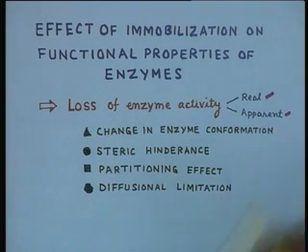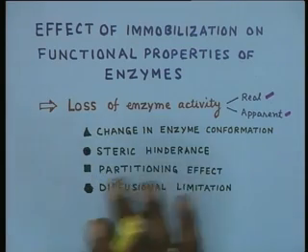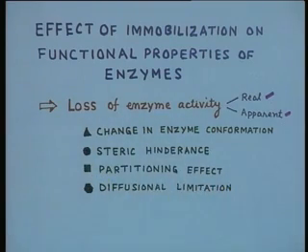The reasons for the two types of losses, real and apparent, could be attributed to one or more of the following four factors that are listed here. First and foremost, the factor is the change in the enzyme conformation itself. When a soluble enzyme is immobilized onto a matrix, the interaction between the matrix and the enzyme amino acids might lead to certain conformational changes, possibly as a result of the involvement of some of the amino acid residues in the immobilization process.